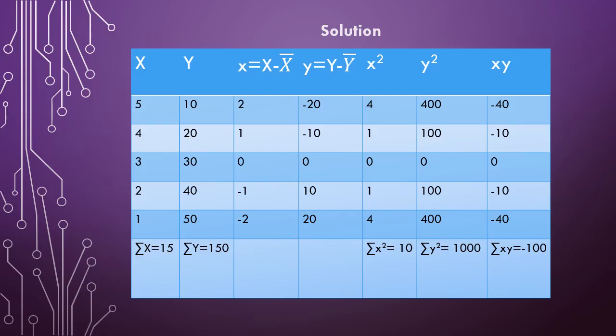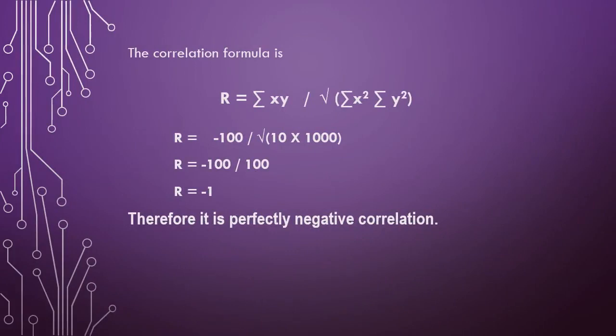Next, the formula of Karl Pearson correlation is r is equal to summation of xy divided by square root of summation of x square into summation of y square. Here, r is equal to minus 100 divided by square root of summation of x square, which is 10, into summation of y square.